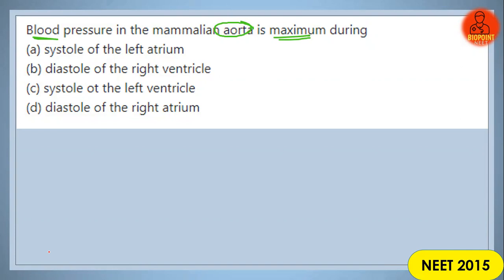Guys, what is aorta? Aorta is the main artery that carries oxygenated blood to different parts of the body, originating from the left ventricle, and finally leading to arterioles.